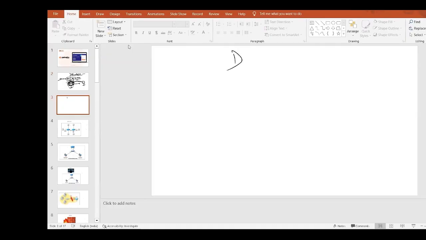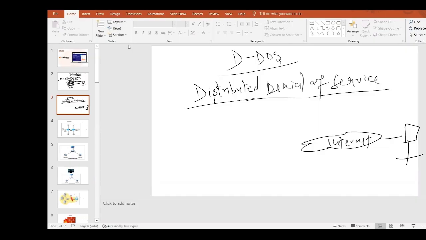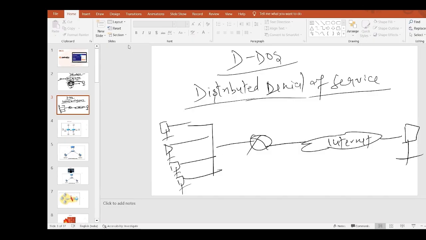There is one more thing, DDoS. What is DDoS, guys? I think I've explained it earlier. Distributed denial of service. Distributed means what? Suppose this is the internet and this is a router, with no firewall. In this router there are multiple PCs connected in a LAN segment: PC1, PC2, PC3, PC4. This is a legitimate user, user 1. Suppose this user wants to access PC1.